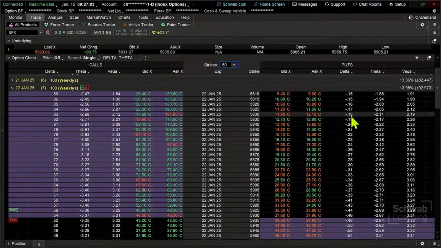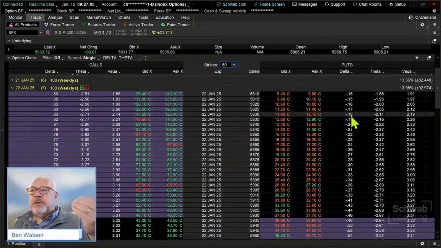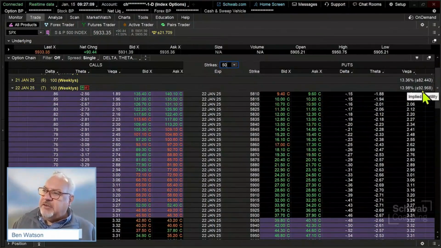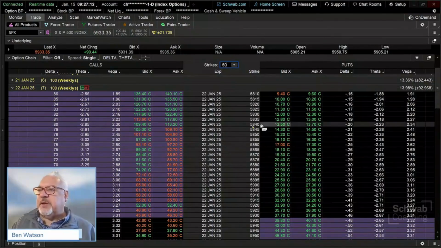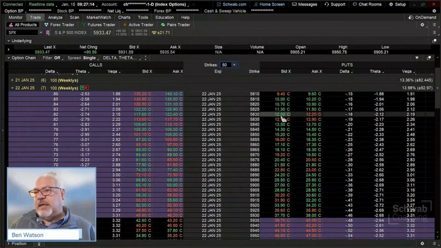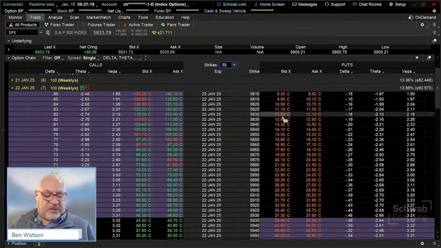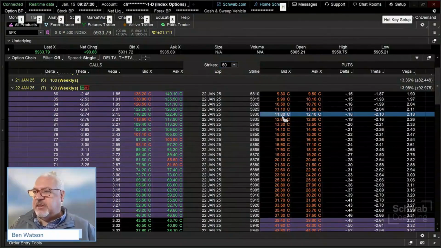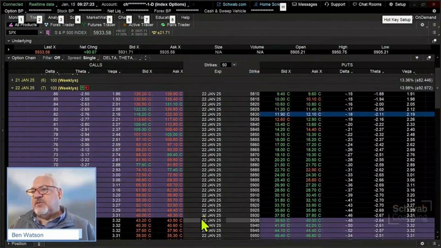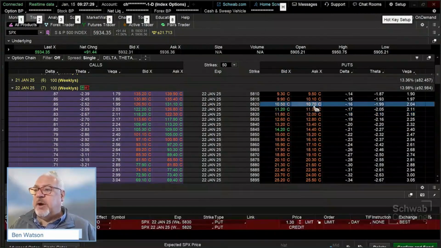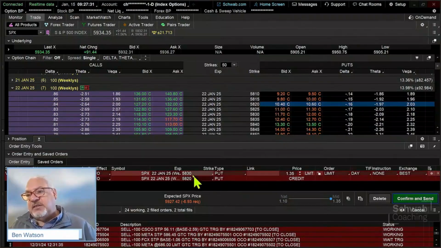In this particular case, the thing that we don't want to have happen is the price to be in the money at expiration. We don't want the index to go down. Again, 92 points of potential movement, and we're right on the edge of that in terms of those 92 points. So we're going to sell the 58.30, and in this case, we're going to create this as a short put vertical. I'm going to go 10 points wide, and we're going to buy the 58.20. So now I'm creating a 10-point wide vertical spread.